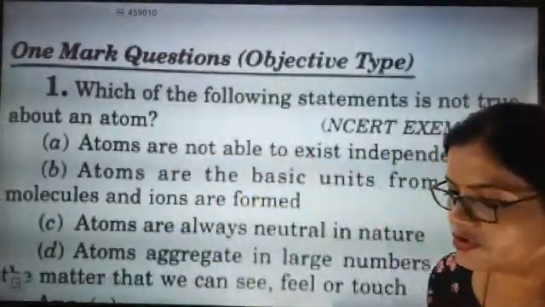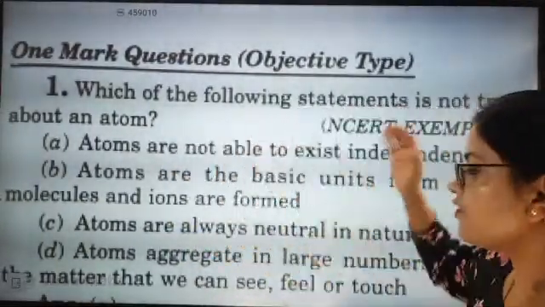Shatashree, good evening, beta. How are you, beta? Everyone start answering the questions. You have to be very, very fast.